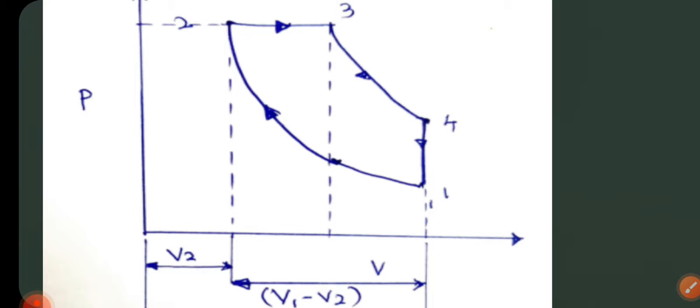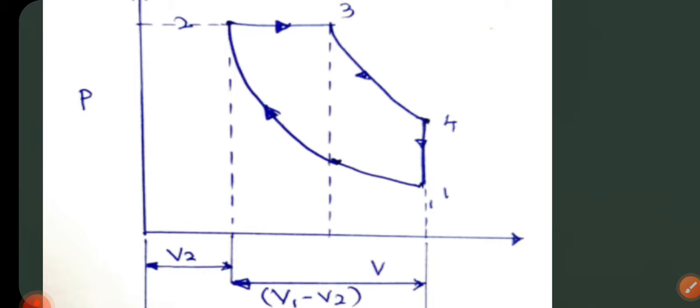In that process heat is added. So the value of P2 and P3 will be the same. And 3 to 4 is an isentropic expansion. Isentropic means reversible adiabatic process. And 4 to 1 is an isochoric process.